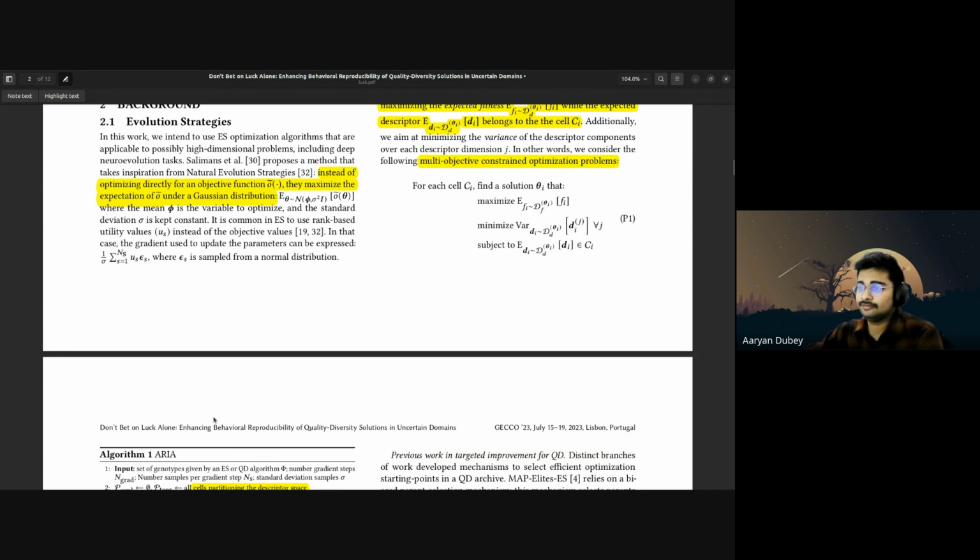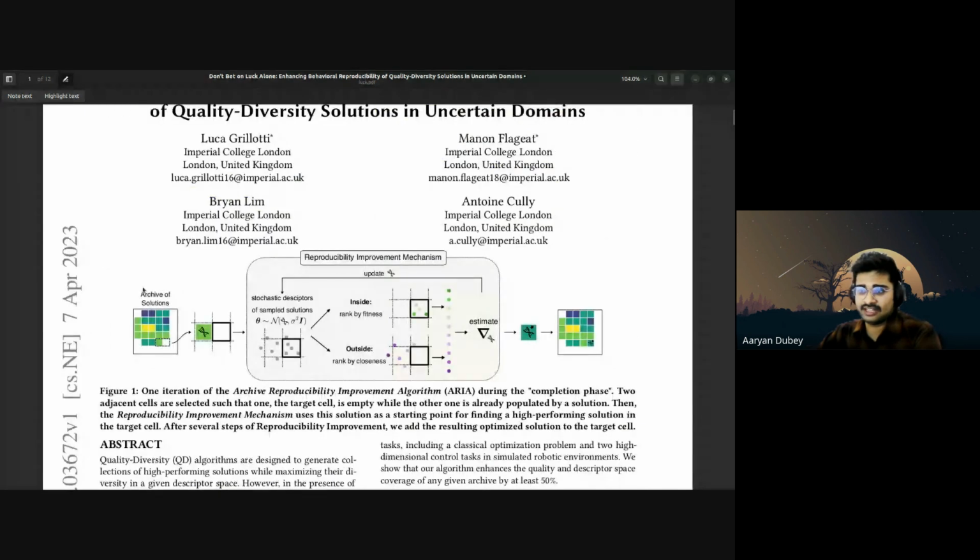So generally, the archive solution is there and this particular adjacent cell is selected. We are going to take this genotype and find what solution can lie in the adjacent cell that can reproduce the current solution, or even get better than it, in my opinion. So the reproducibility improvement mechanism happens.